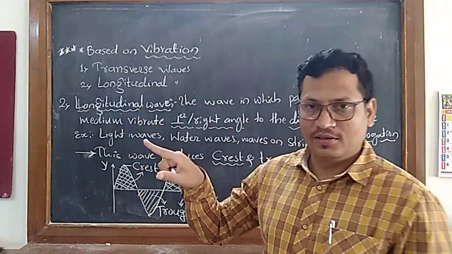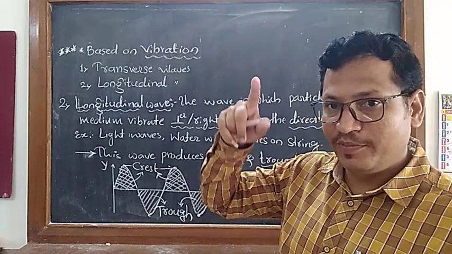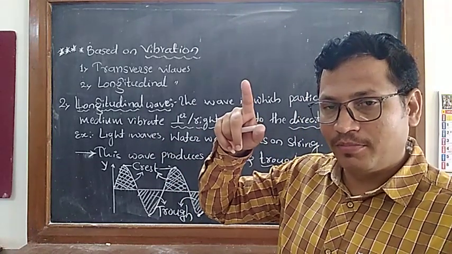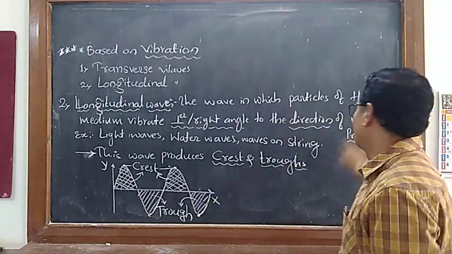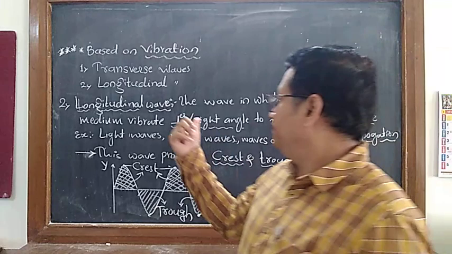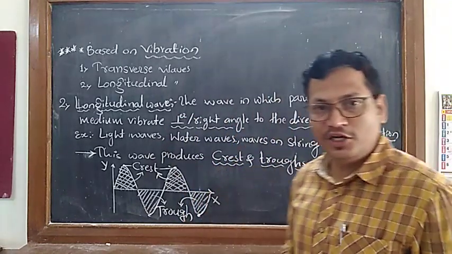Earlier it was the transverse wave. In a transverse wave, the particles of the medium vibrate perpendicular to the direction of wave propagation. So in a longitudinal wave, what happens?